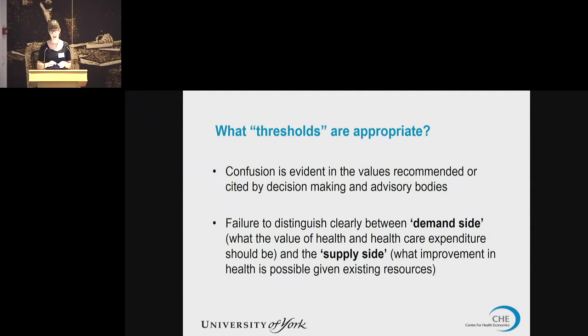But there's little clarity and much confusion in terms of what thresholds are appropriate, and this is evident in the values that are recommended and cited by decision-making and advisory bodies. What this comes down to really is a failure to distinguish clearly between what I'll call the demand side and the supply side. The demand side tells us what the value of health and healthcare expenditure ought to be, whereas the supply side gives us an indication of what improvement in health is possible given our existing resources. So that takes into account these constraints, particularly the budget constraint.